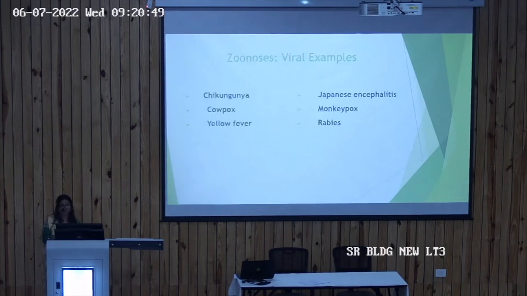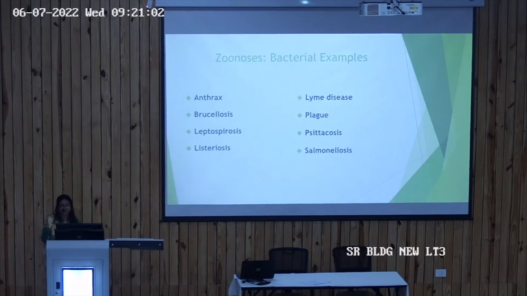First of all, the viral zoonosis examples in brief. Number 1 is chikungunya, second cowpox, then yellow fever, Japanese encephalitis, monkeypox, and the rabies virus. Then the bacterial examples: anthrax, brucellosis, leptospirosis, listeriosis, Lyme disease, plague, salmonellosis, and psittacosis, which is caused by chlamydia.